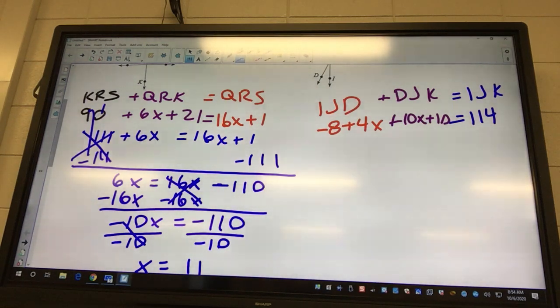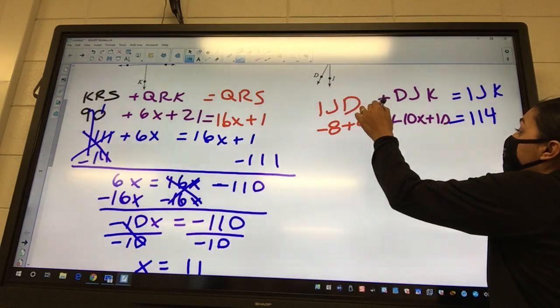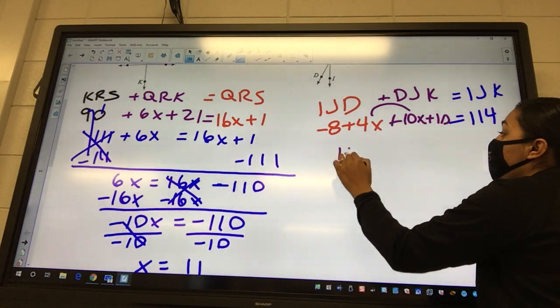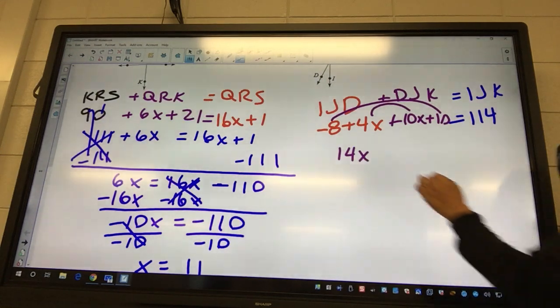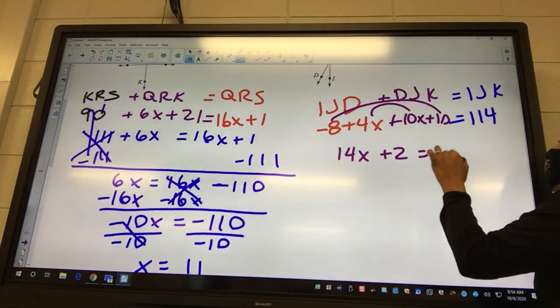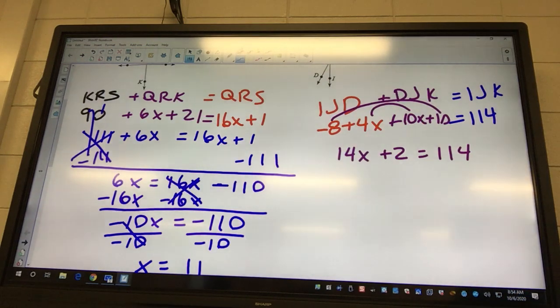Is this the same side, opposite sides, or just degrees? Same sides. So with our same sides, what are we going to do first? Combine like terms. I can put the 10x and the 4x together to give me 14x, and the negative 8 and the 10 together to give me a positive 2. So I got 14x plus 2 equals 114.